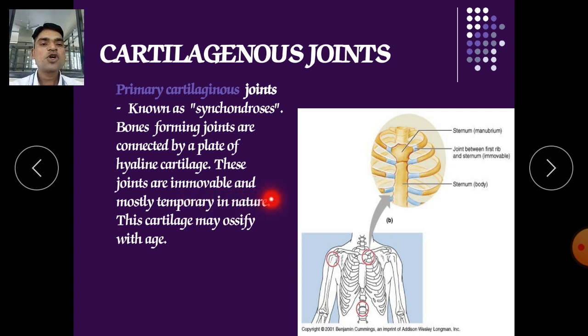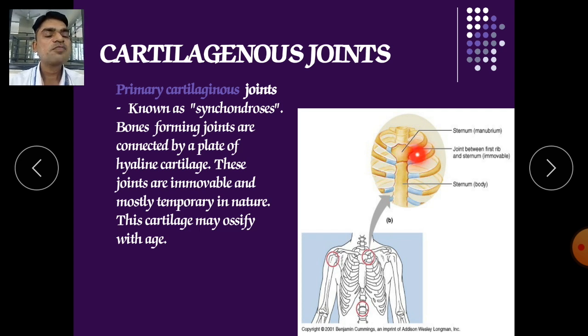These joints are immovable and mostly temporary in nature. This cartilage may ossify with age. In childhood, from birth up to the age of 10 or 12, these are made of cartilage. They are very flexible, but after that the hyaline cartilage can be replaced by bone, which means it becomes very hard.